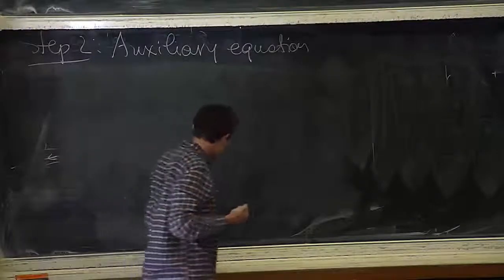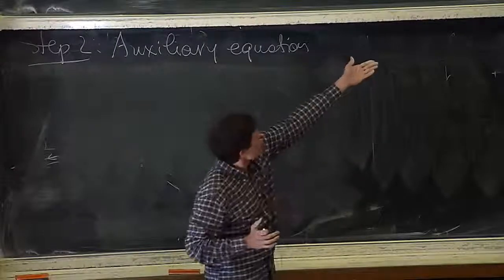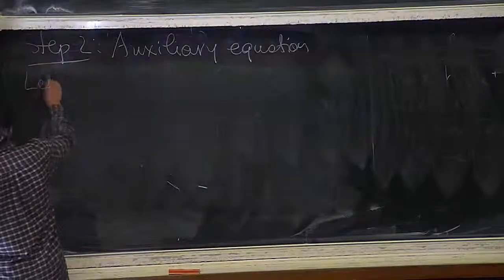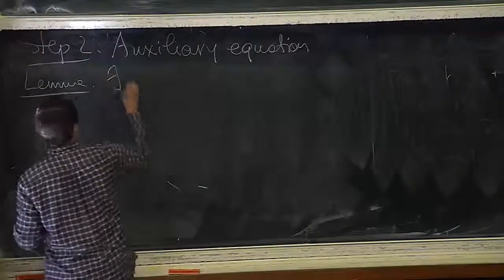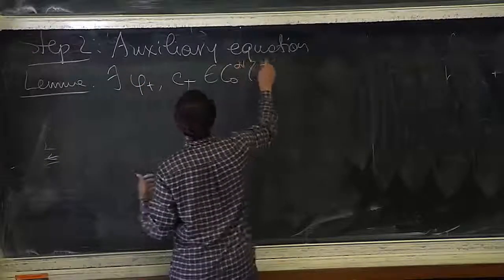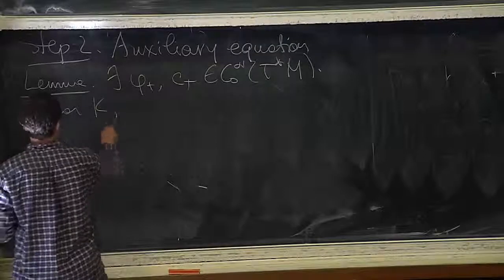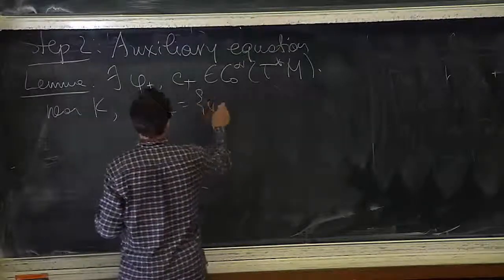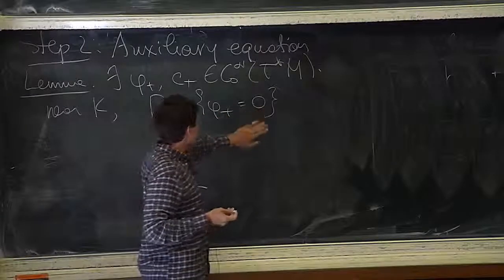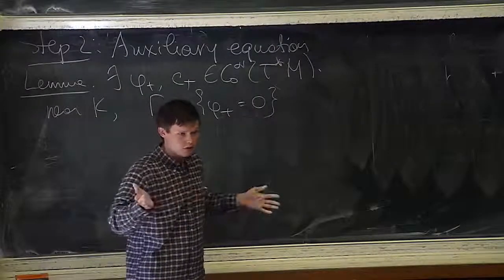Well, so I want to find a certain equation that's satisfied by my u on top of the usual equation, Pu equals f. For that, I will need the following lemma. There exist two functions, c plus, say in C0 infinity of the phase space, such that near K, gamma plus is given by phi plus equals 0, and the differential of phi plus is not vanishing there. So I'm constructing a specific defining function of gamma plus, which was an orientable hypersurface.